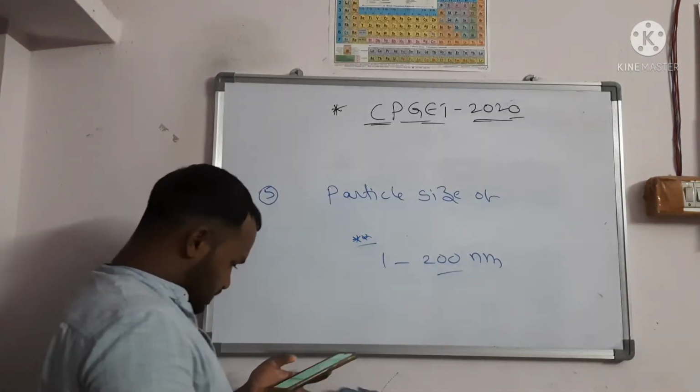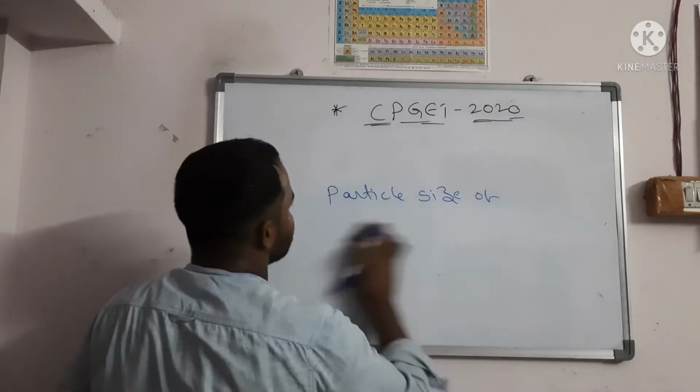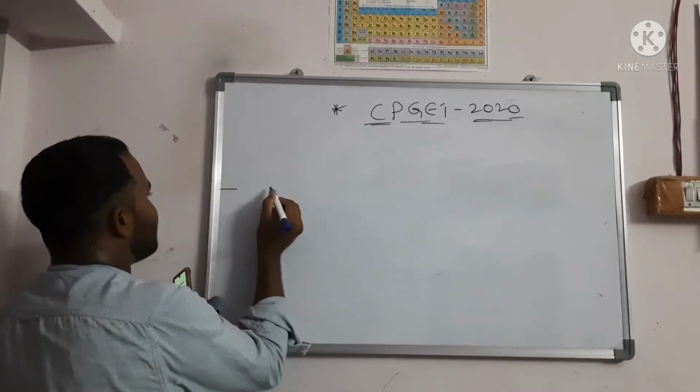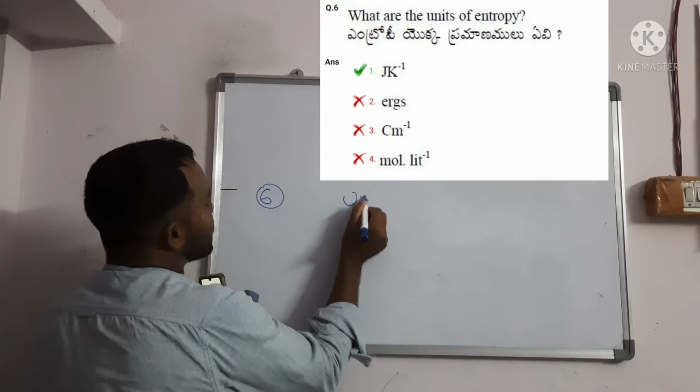Now question number 6. What are the units of entropy? Question number 6, units of entropy, right?